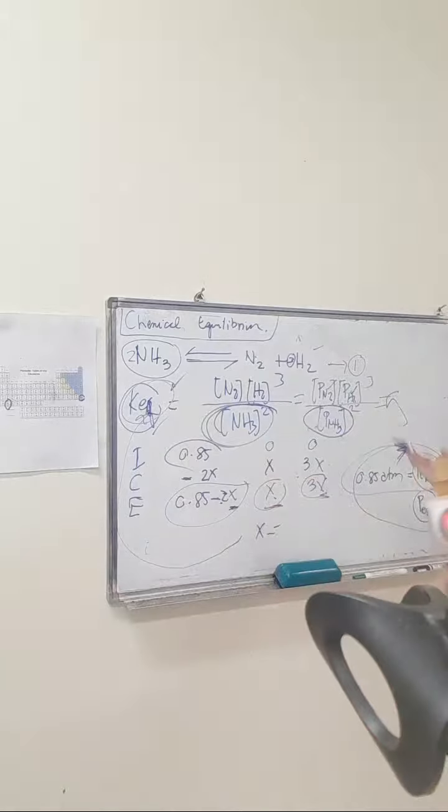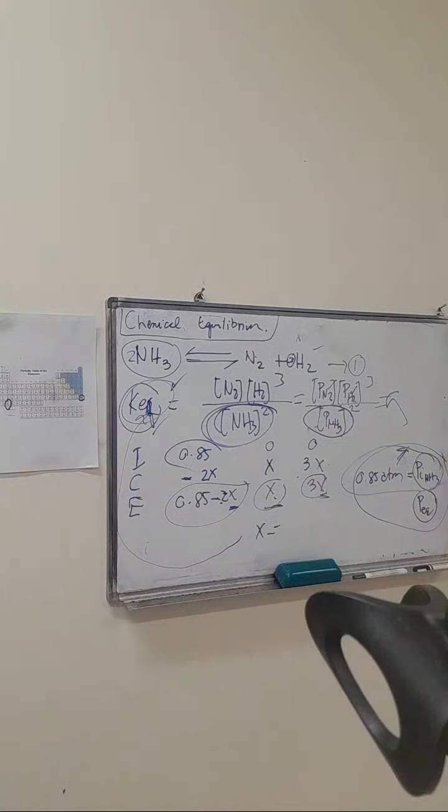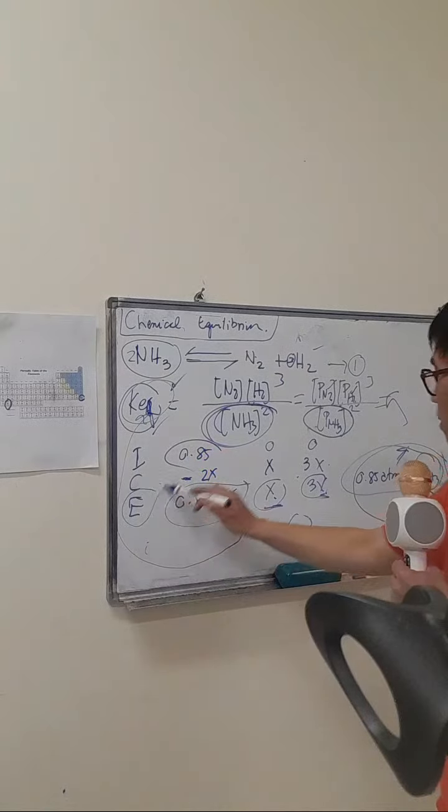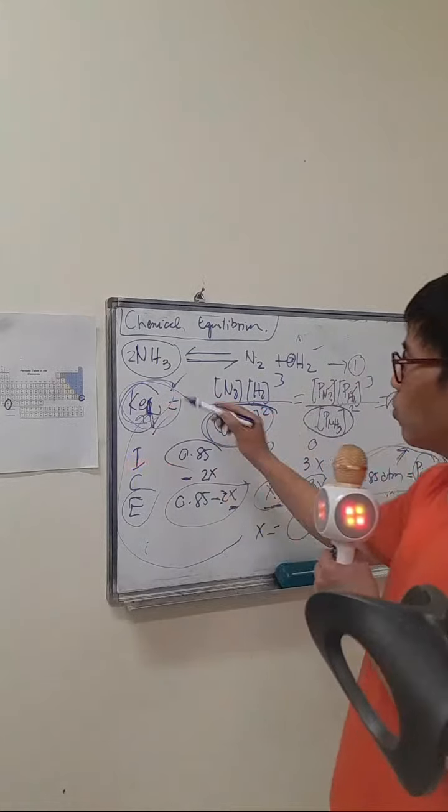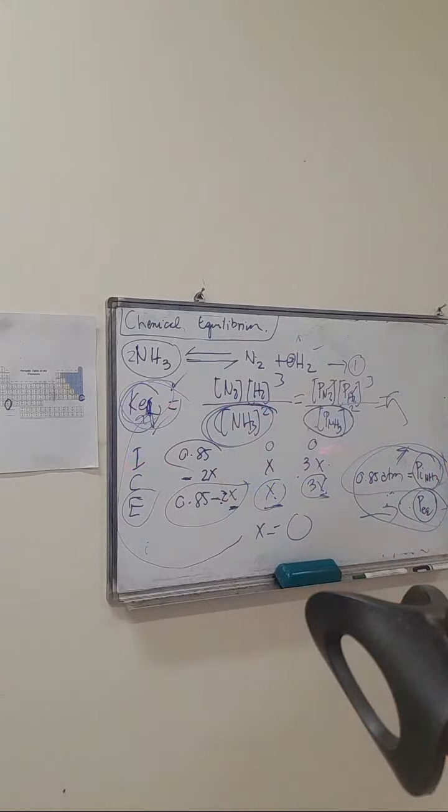But if you don't have the equilibrium constant, you cannot solve, unless the x is also given somewhere in the equilibrium. But here, it says calculate the partial pressure of ammonia at equilibrium, so for sure there's no value of the partial pressure at equilibrium. So the equilibrium constant must be given. You get the point?